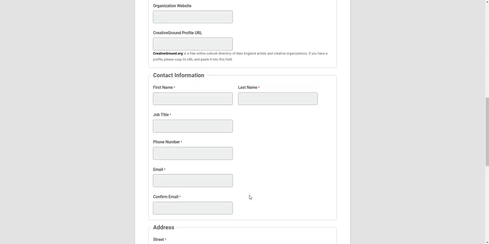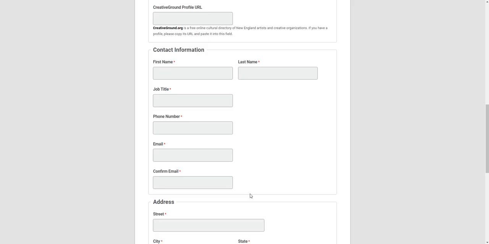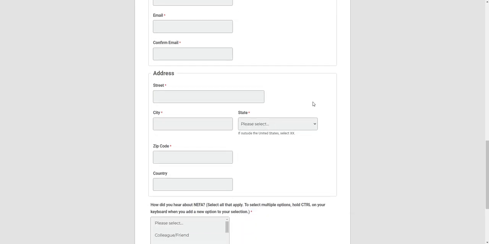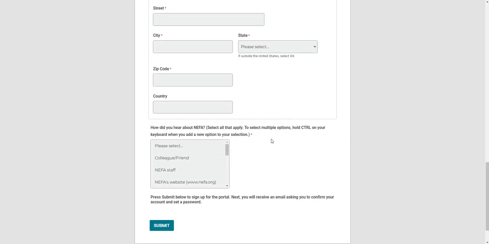Contact information. Please enter the information for the person that grant staff should reach out to regarding questions about or issues with your application. Please note, the email you enter in this section will become your username. Please remember which email address you enter. Organization address. And how did you hear about NEFA? Select all that apply. To select multiple options, hold Control on your keyboard when you add a new option to your selection.